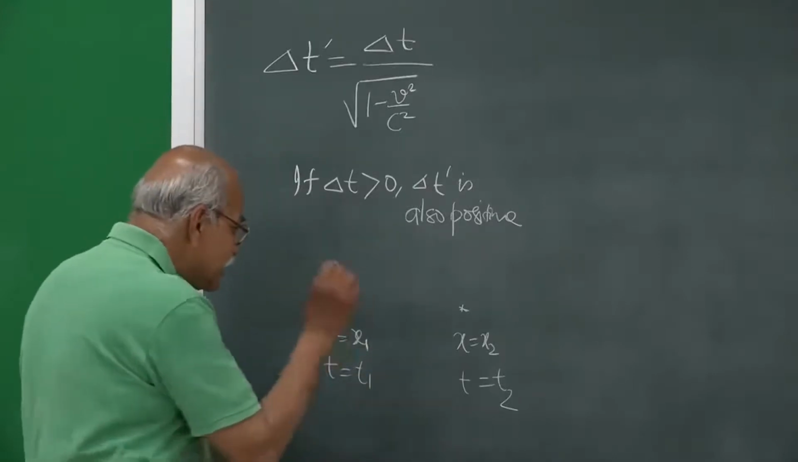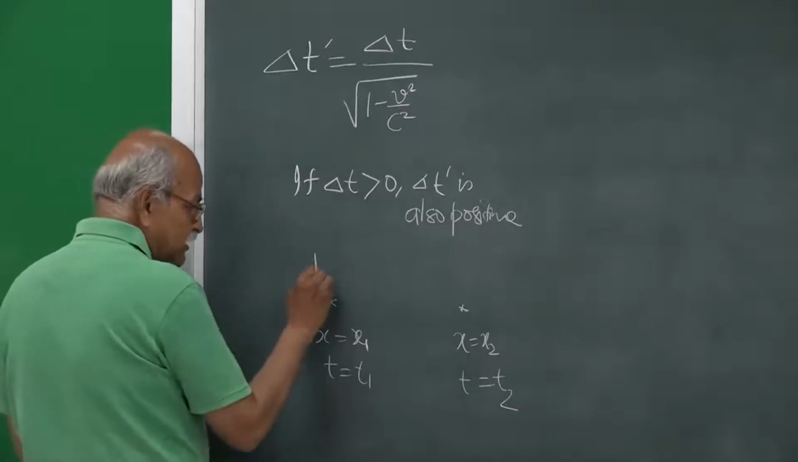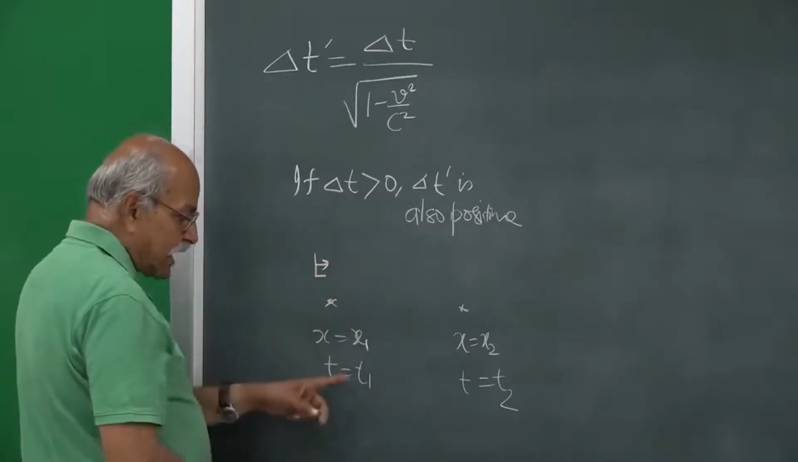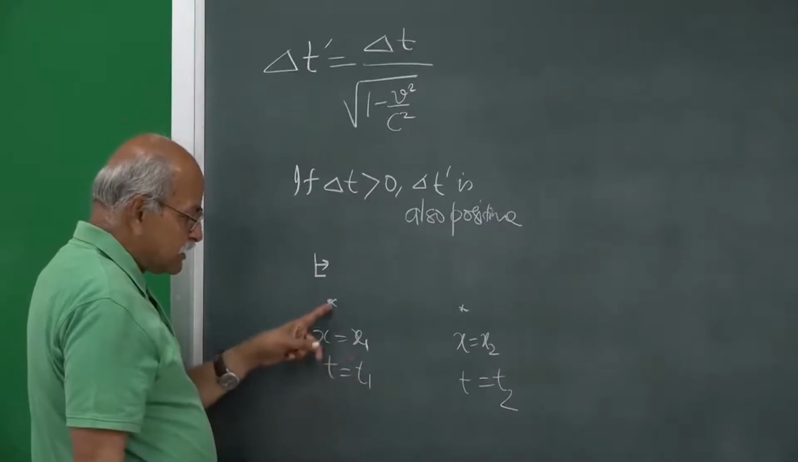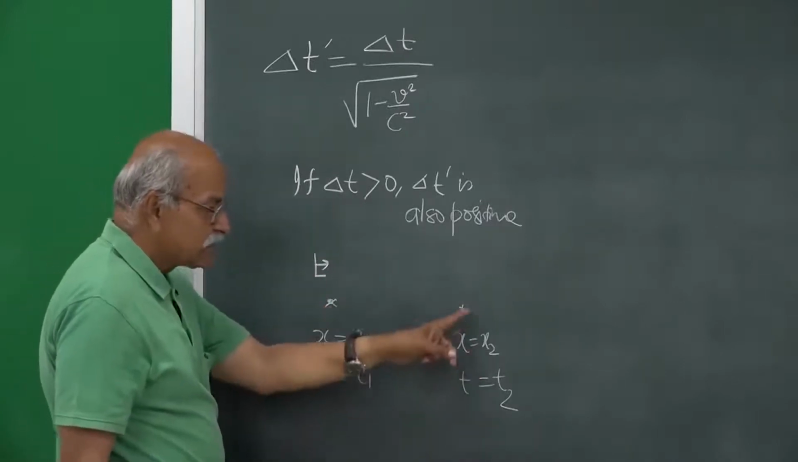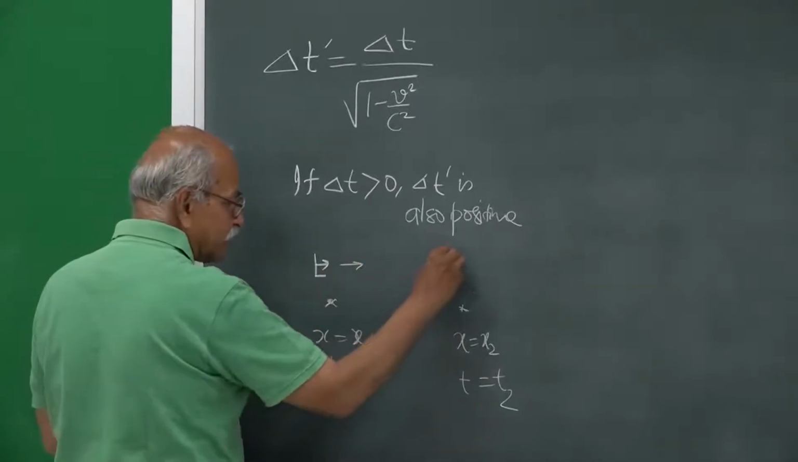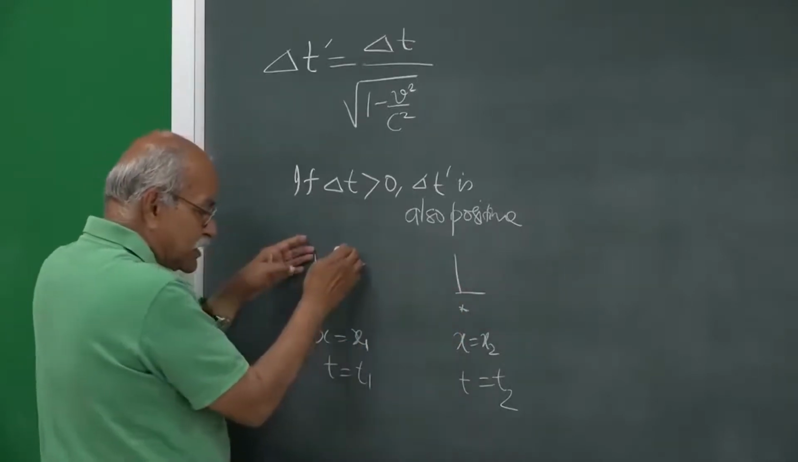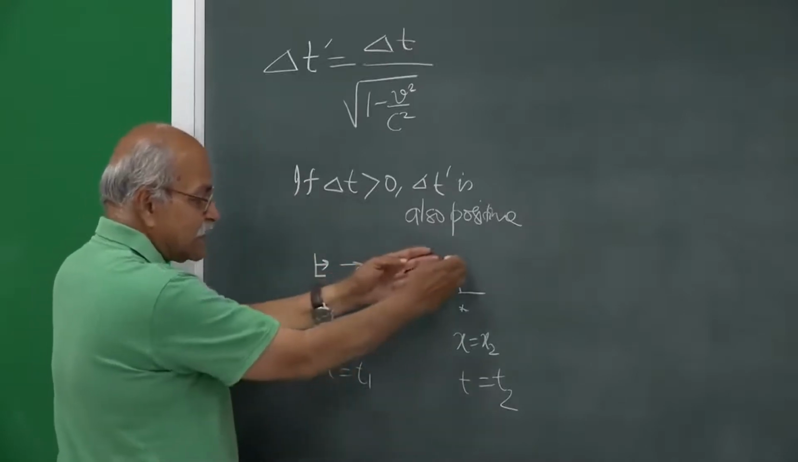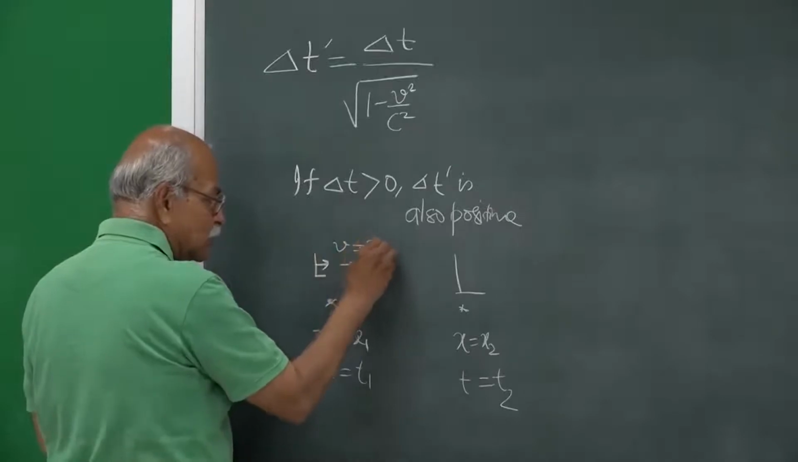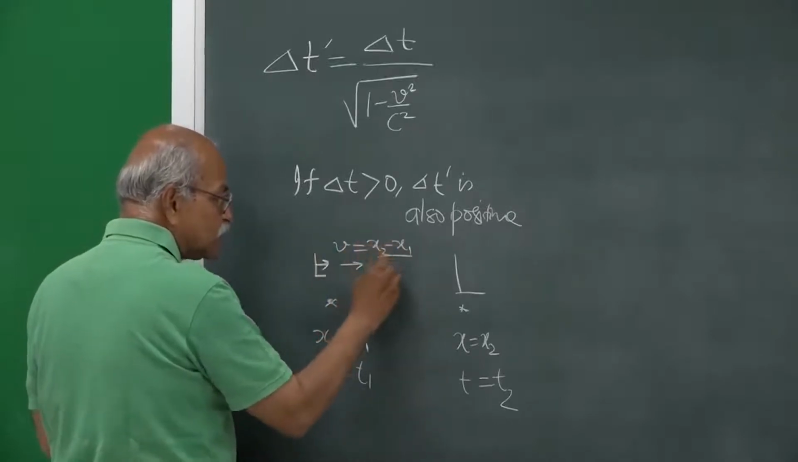Surely, if there is a frame which is moving in such a way that at this time the frame is here and at this time the frame is here. So, if you have a frame which is moving this way and this frame is present at this event as well as at this event, and this velocity will be then x 2 minus x 1 by t 2 minus t 1.